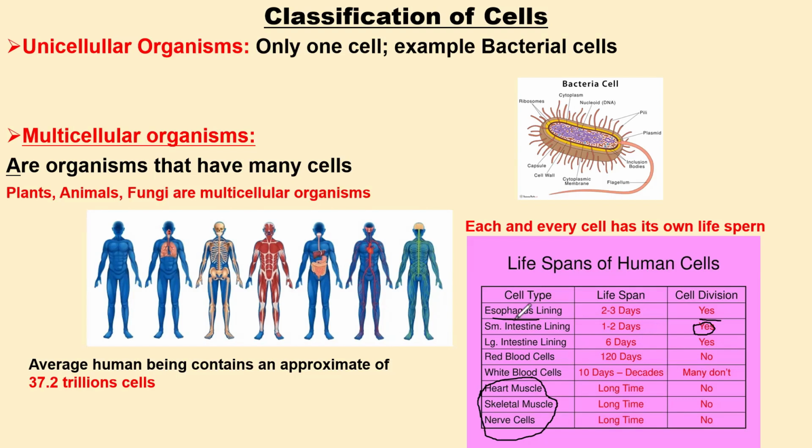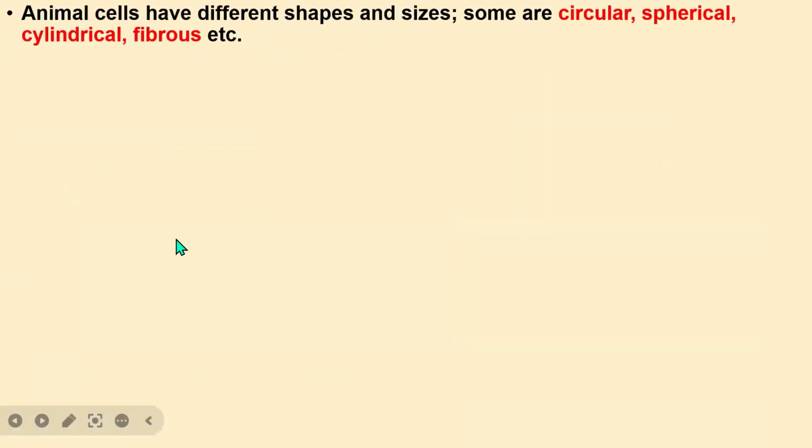So human cells have different lifespans, although it's not only in humans; other organisms have different cells as well as their lifespans. The next thing we should understand is that animal cells have different shapes and different sizes.